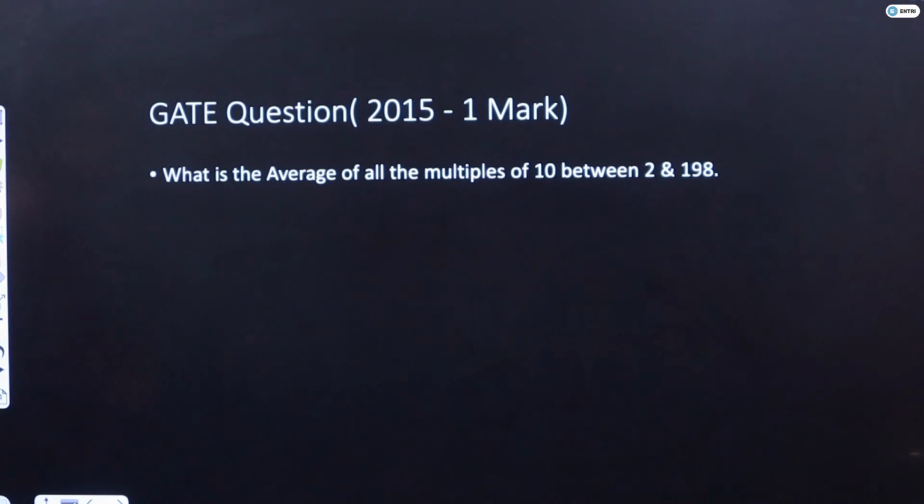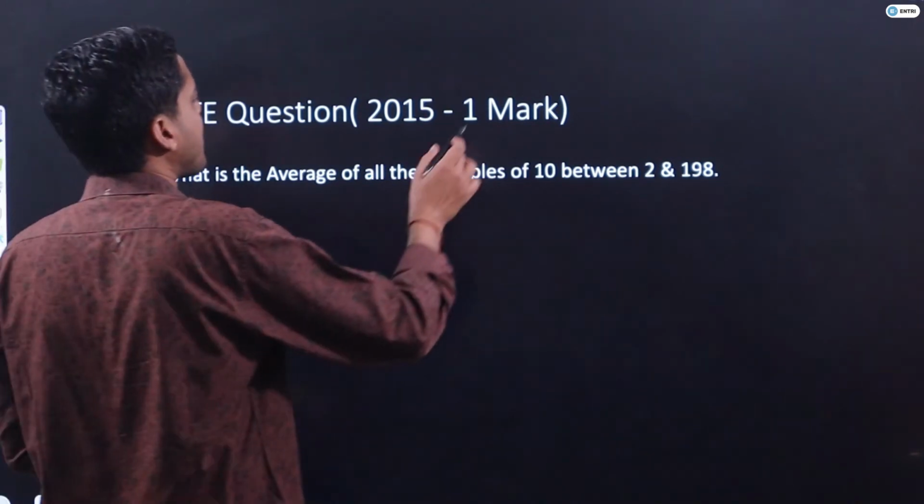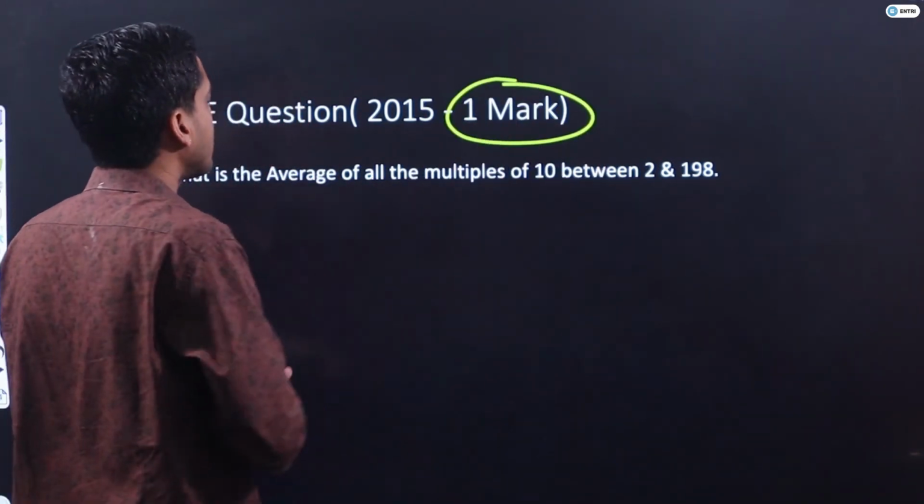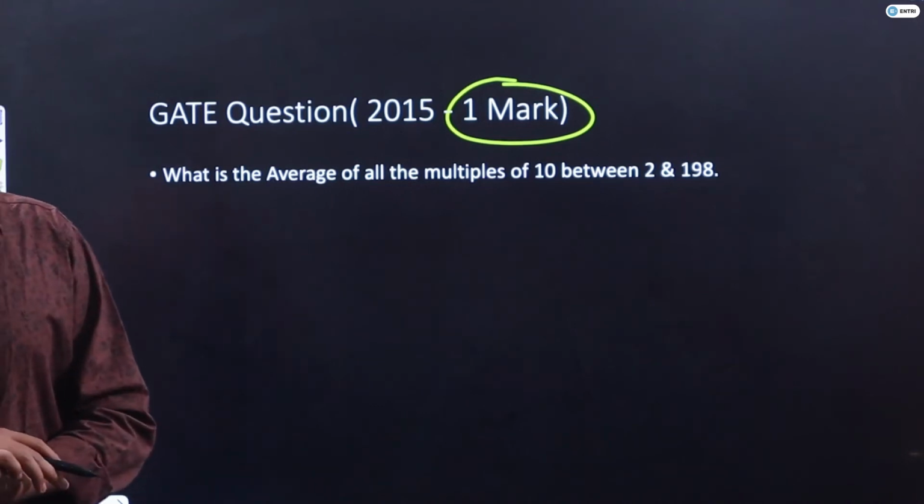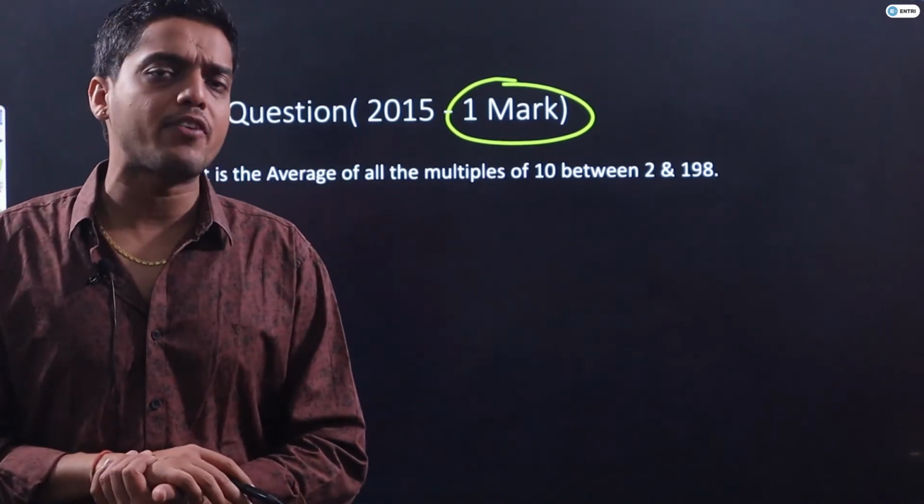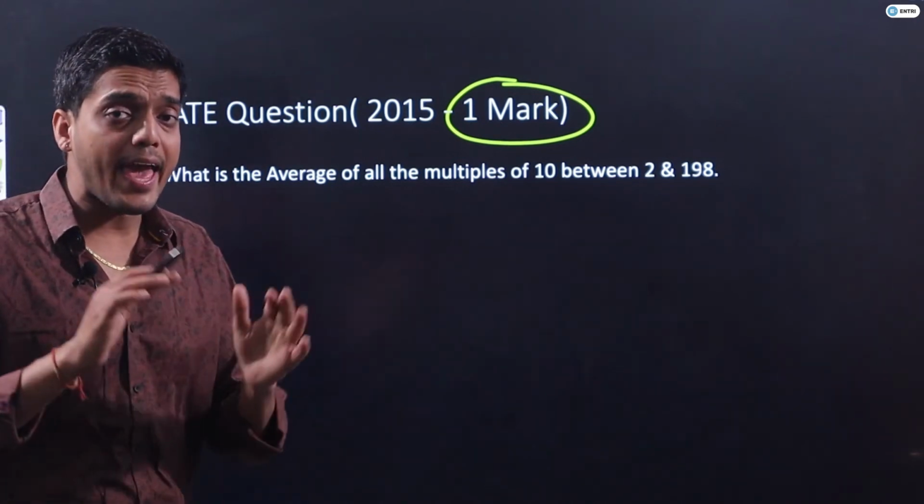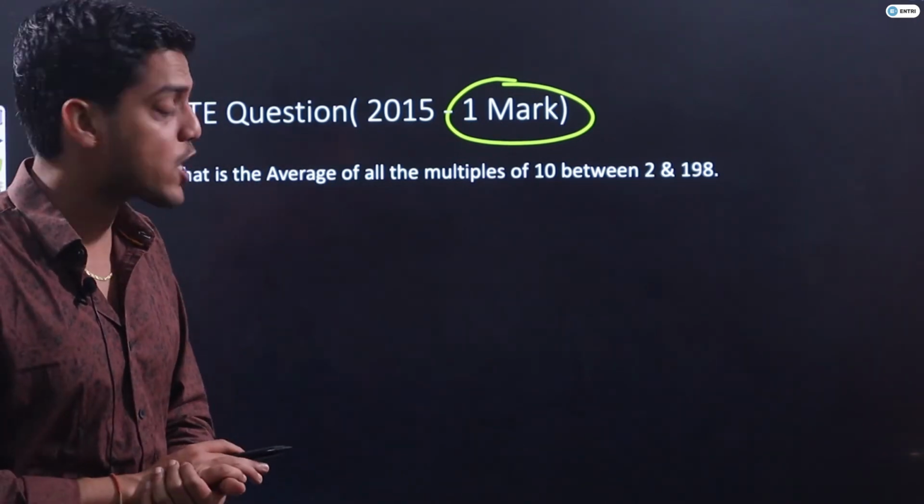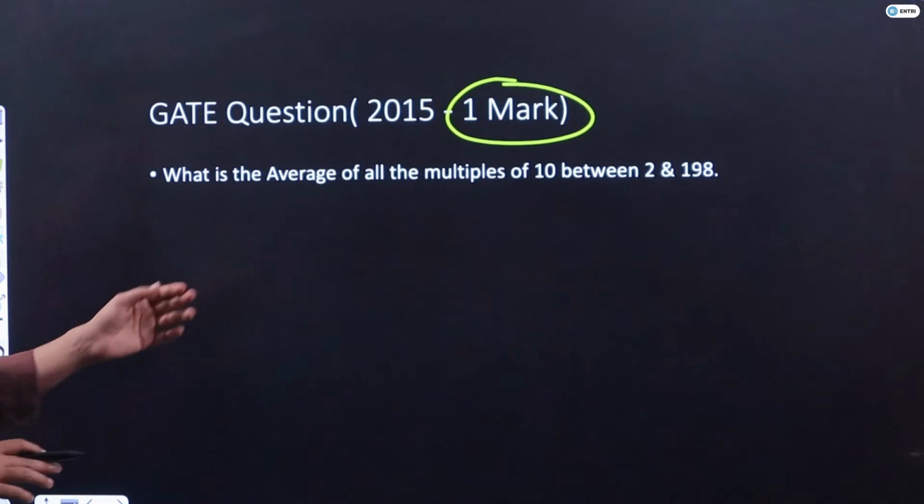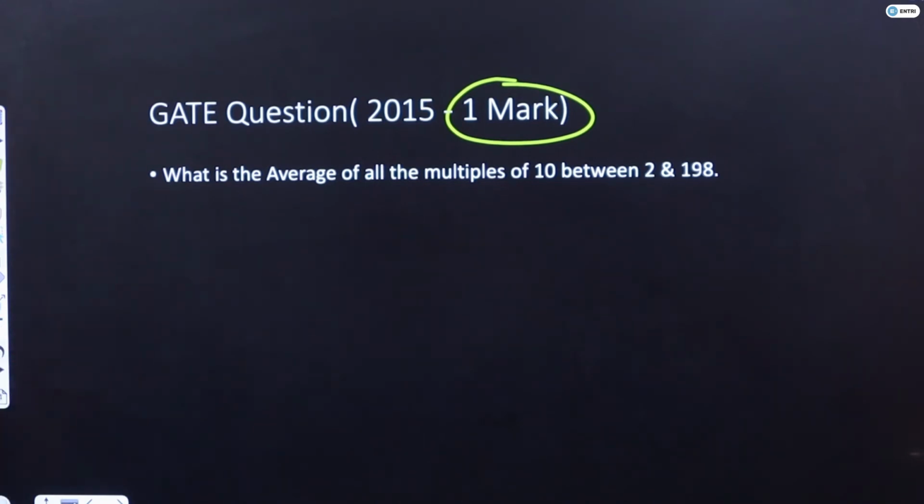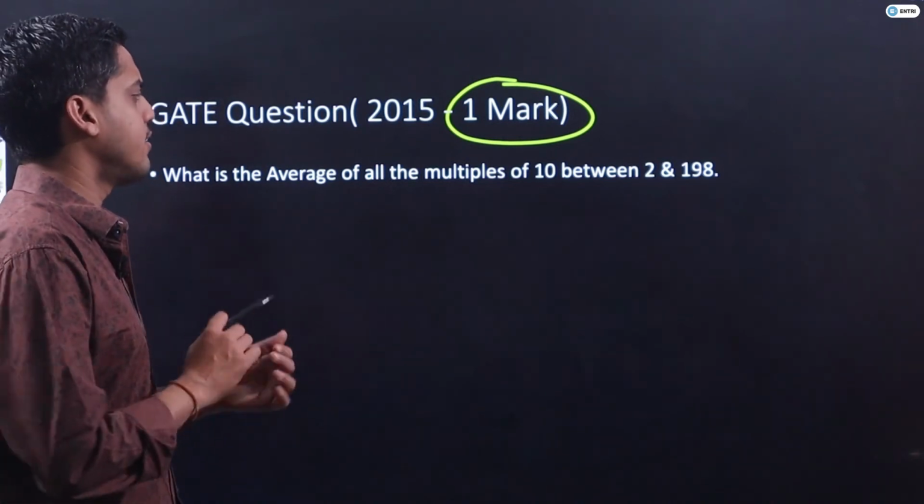Let's move to the next question, which is a GATE question of 1 mark guys. What is the average of all the multiples of 10 between 2 and 198? It is an actual GATE question guys.